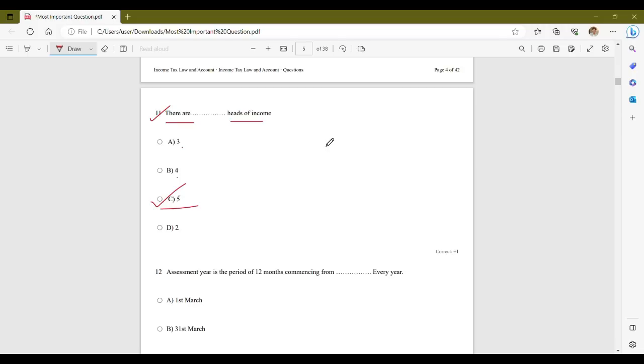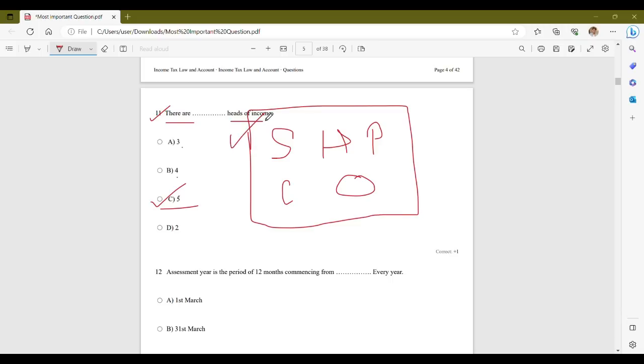So, at first we have income from salaries, income from house property, profits and gains from business and profession, capital gains, and income from other sources. So these are the main 5 heads of income as per Income Tax Act.